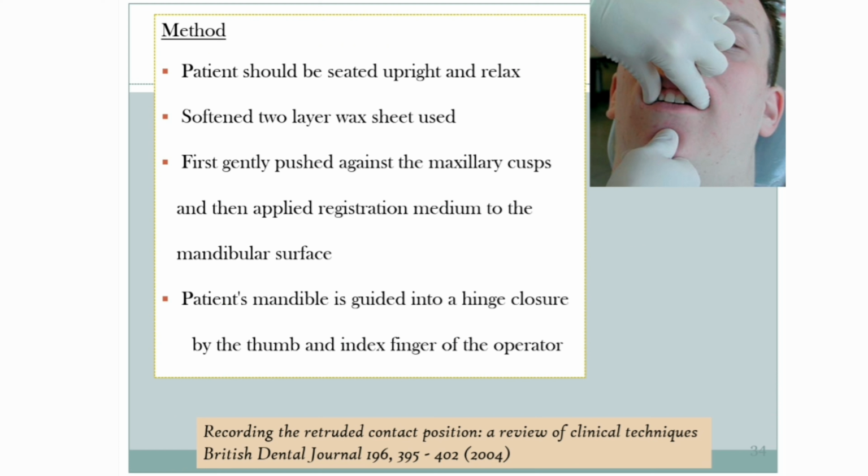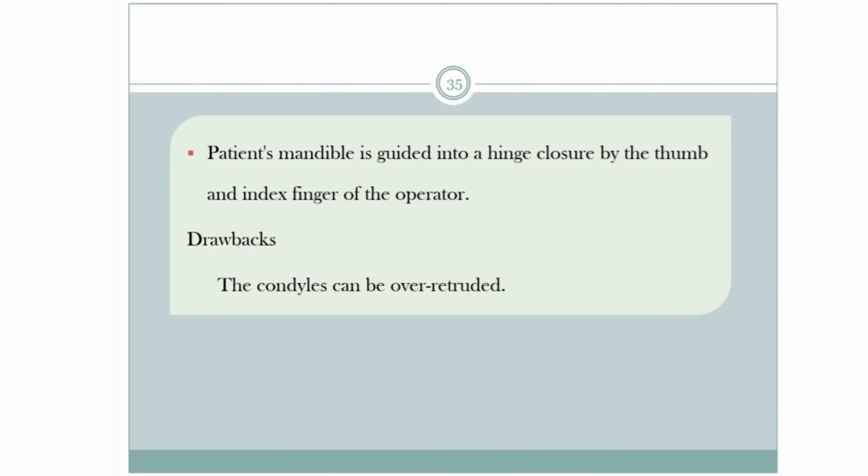Then the patient's mandible is guided into a hinge closure by the thumb and index finger of the operator. The main drawback is that while the dentist is doing that, the condyles can be over retruded.